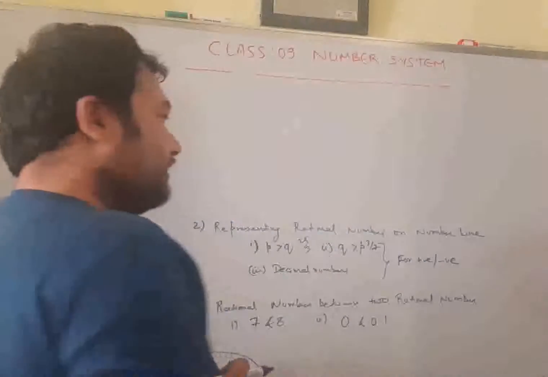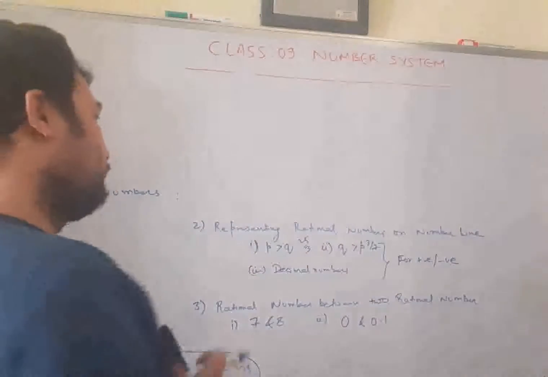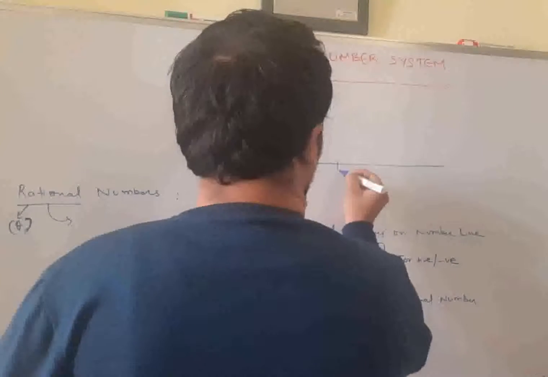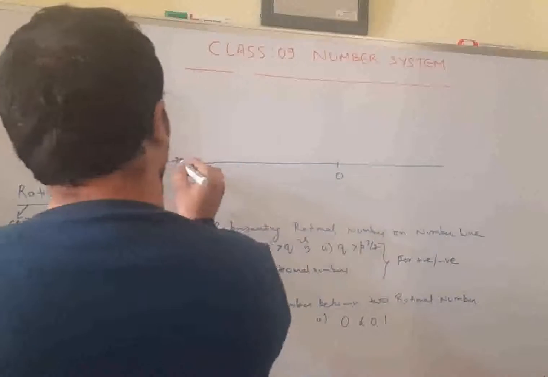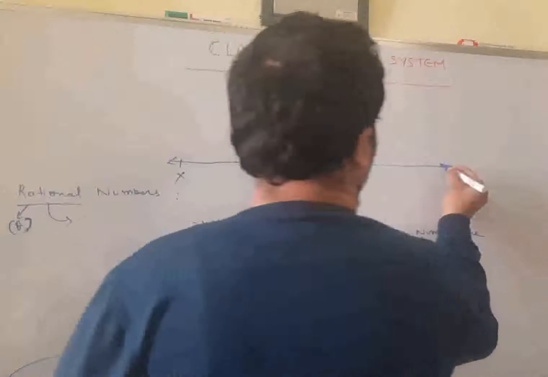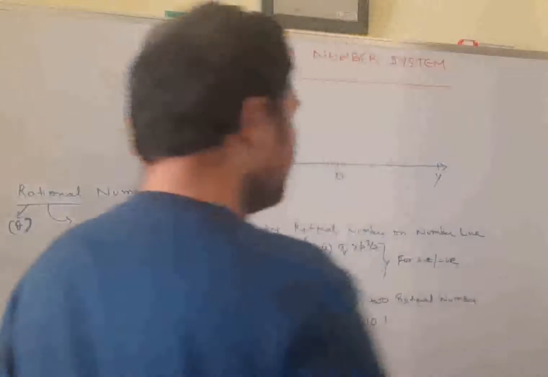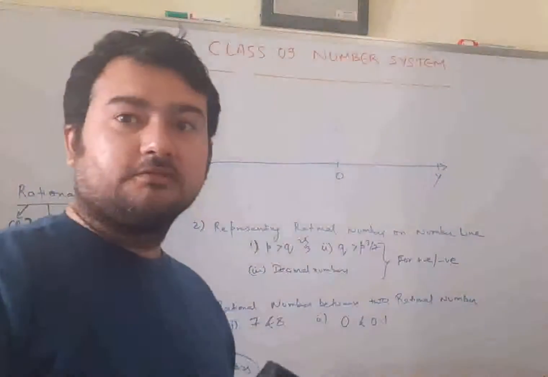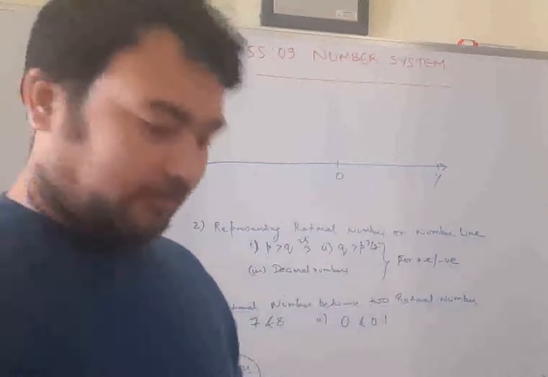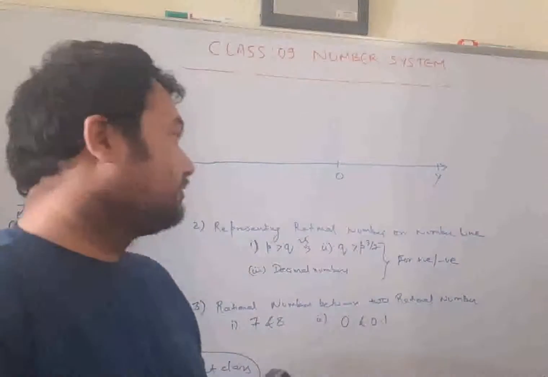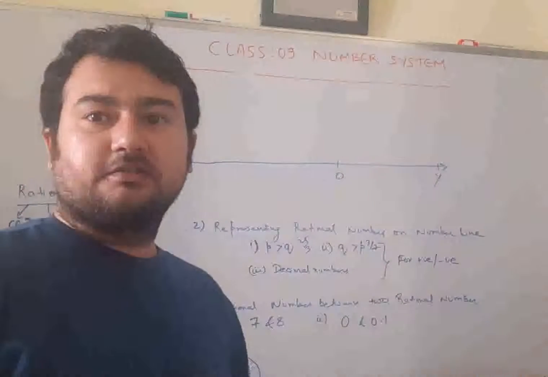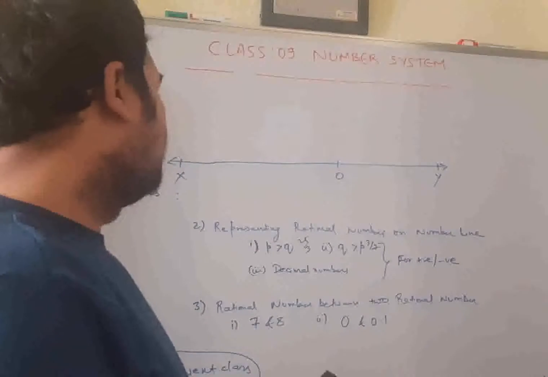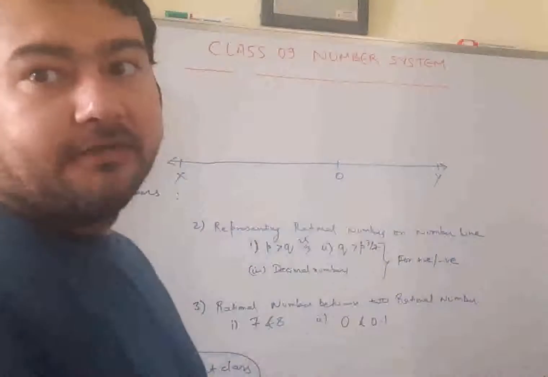Whenever you are going to represent anything on the number line, draw a number line. What is a number line? O is the origin. A number line is a line where we represent the numbers. As the name suggests, most of the time in our life, the name represents the meaning of that thing. So this is our number line,